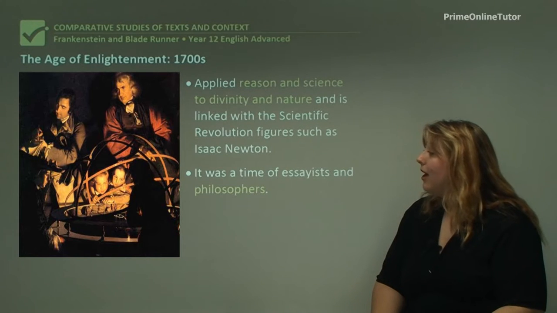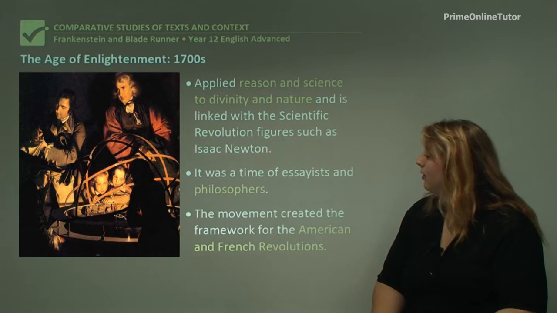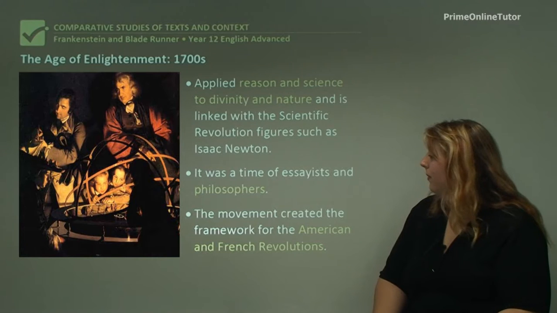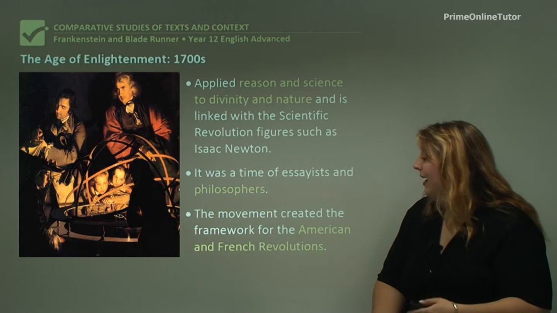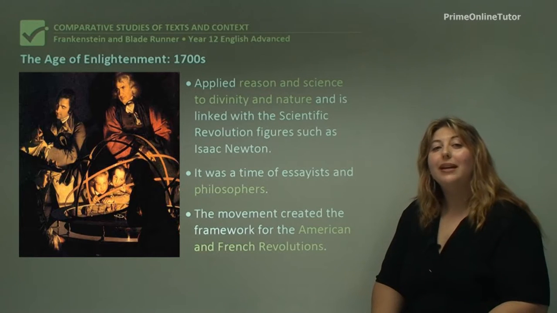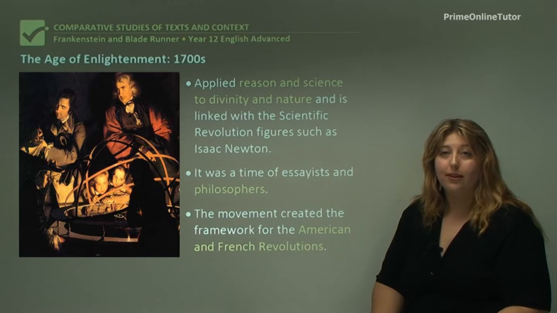So it tended to be a time of essayists and philosophers and a lot of rational thinking and writing. This particular type of thought and the idea of natural law created a framework that the American and French revolutions adopted. So basically the idea was that if natural objects had rights and laws, then the same thing applied for human beings. And this became the foundations for democracy.